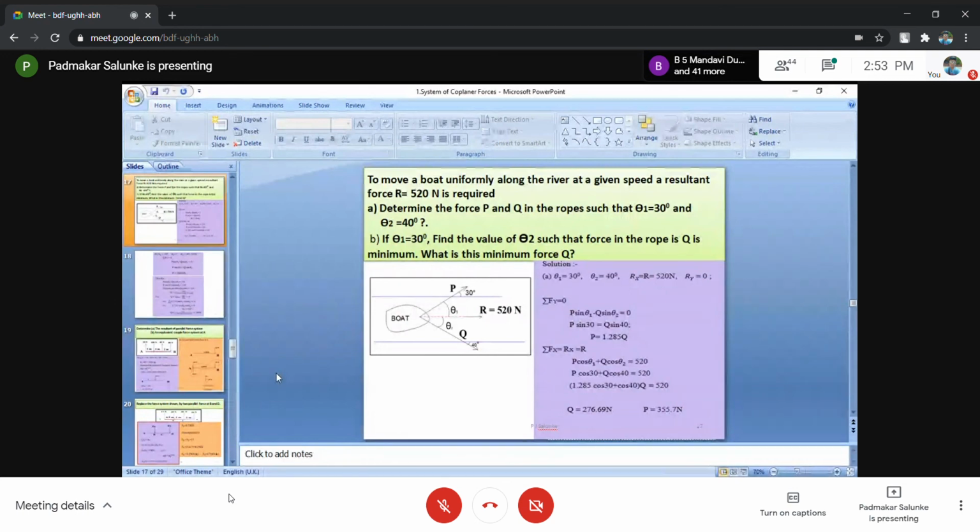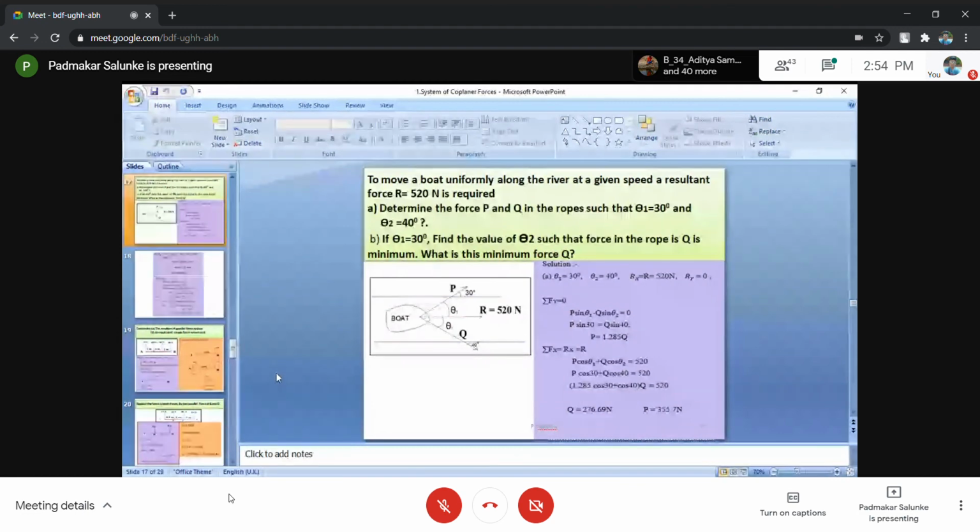Okay, fine. Summation of Fy equals 0: P sin theta 1 minus Q sin theta 2 equals 0. Substitute the values of theta 1 and theta 2. You will get one equation, and that equation is P equals 1.285 Q. This is the value of P in terms of Q. Then